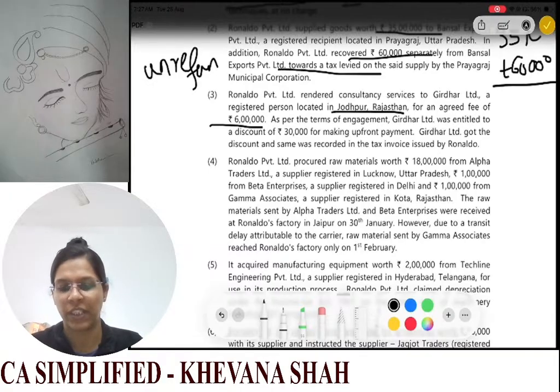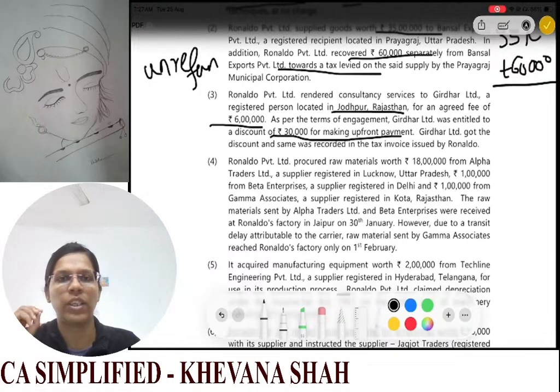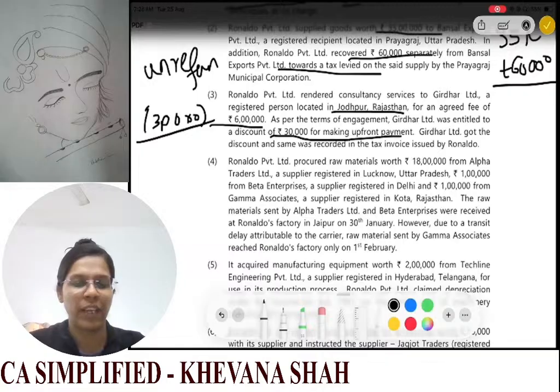As per the terms of engagement, Girdhar Limited was entitled to a discount of 30,000 for making upfront payment. So now see, whenever your discount is known or recorded appropriately and provided beforehand, in that case this discount will be excluded from the value of supply. So from 6 lakhs I need to remove these 30,000. Okay, so the value of your supply will be 5 lakh 70,000.